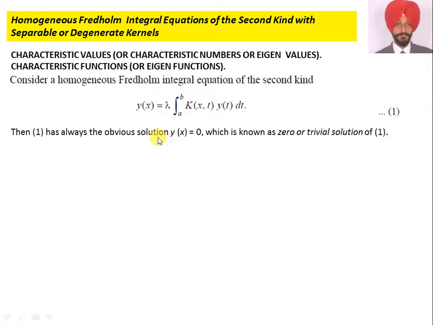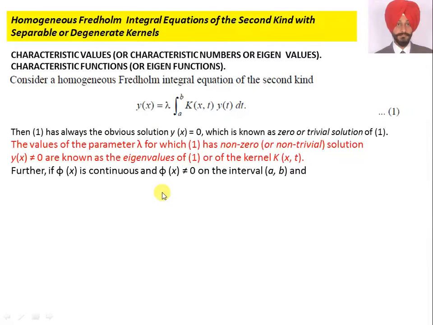Then one has always obvious solution, that is y(x) is equal to 0, which is known as zero or trivial solution of 1. The value of the parameter lambda for which one has non-zero solution, the value of lambda for which y(x) is not equal to 0, is known as eigenvalue of 1 or eigenvalue of kernel K(x,t).